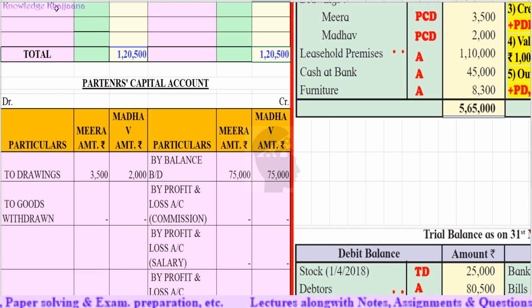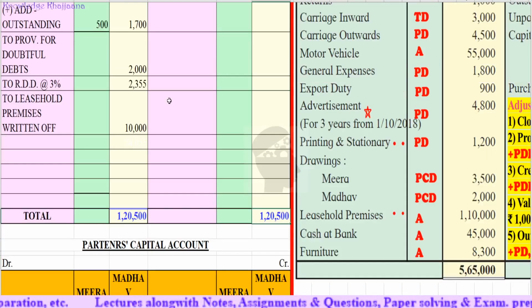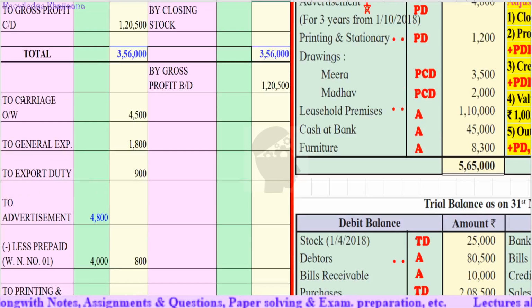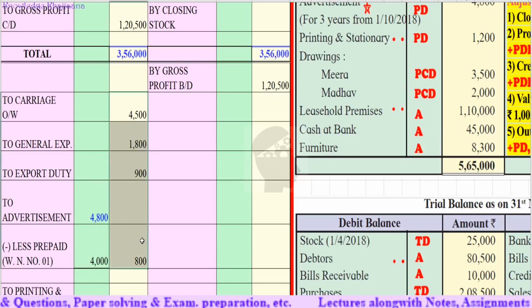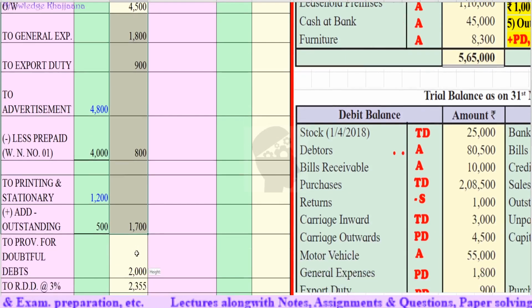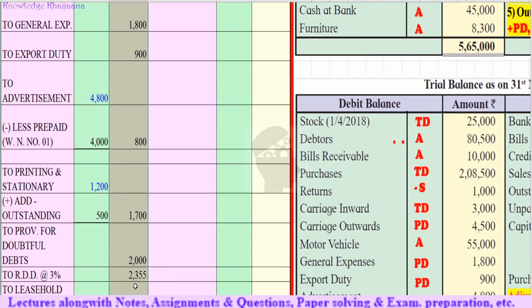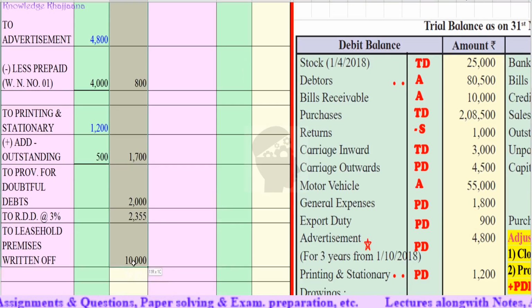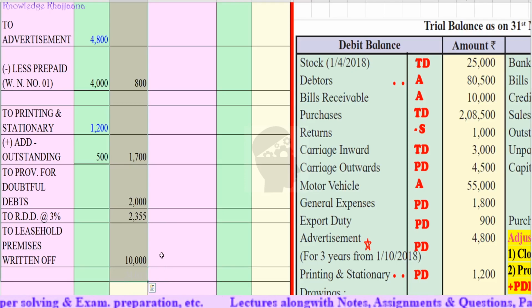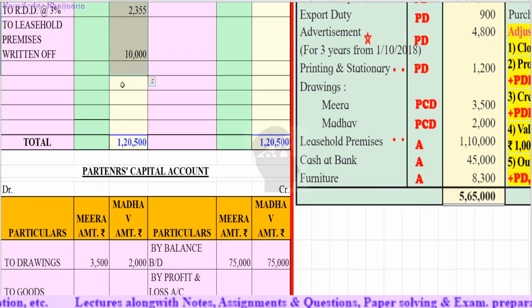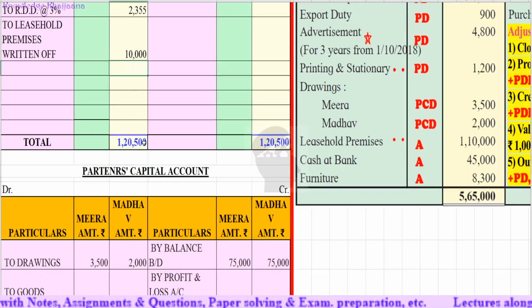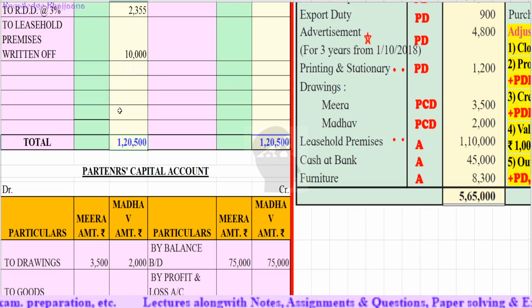Okay, now let's see how to calculate the net profit. See, if we calculate the total of all these amounts and deduct it from this amount, then we will get the net profit of rupees 96,445.